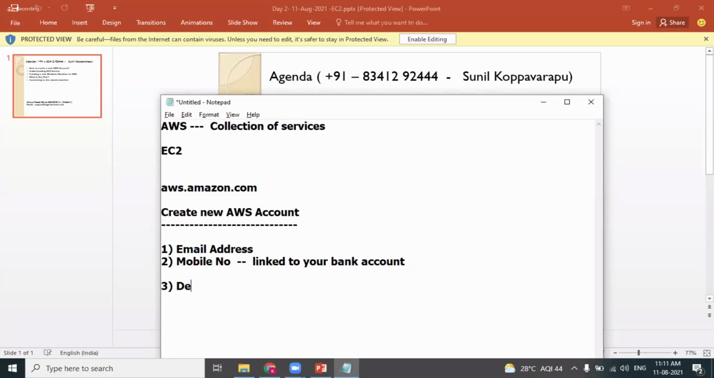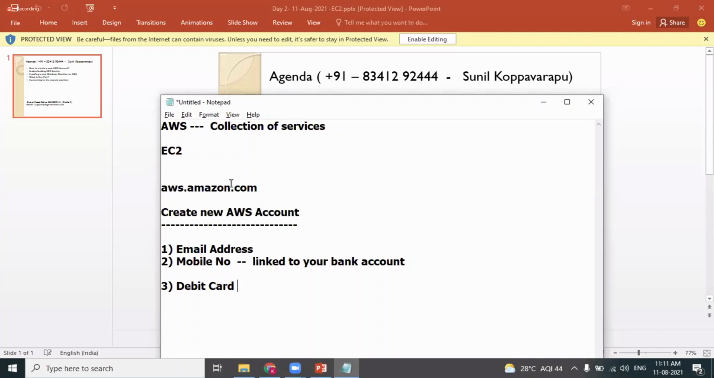You should have a debit card. Credit card could be difficult, but debit card is easy. Whenever you open an account, you get a debit card, isn't it? These are the three prerequisites: email address, mobile number and debit card. We all have them. If you have these three details, you can go ahead and create a new AWS account. So let's proceed.